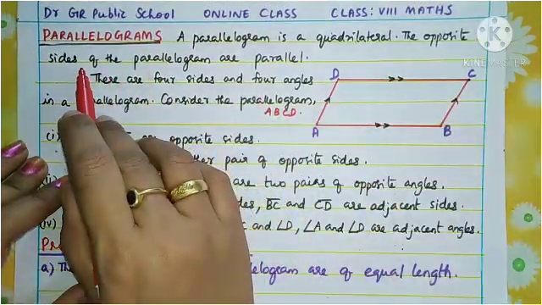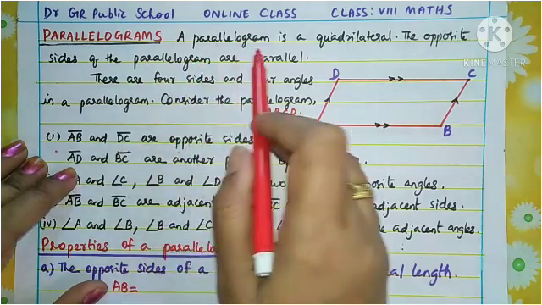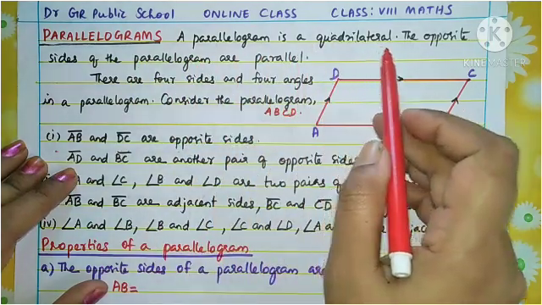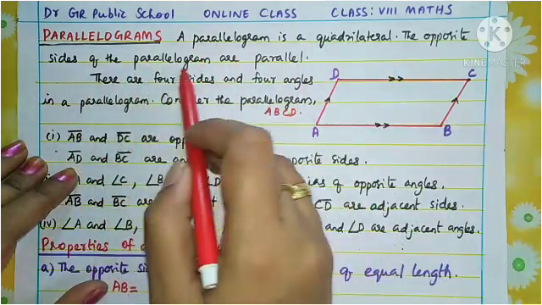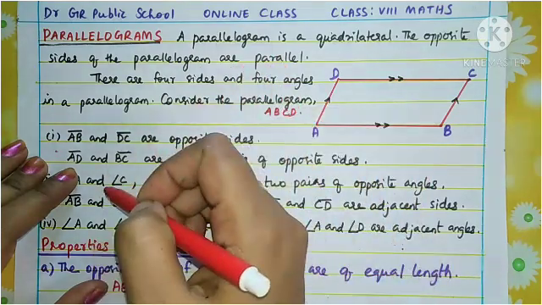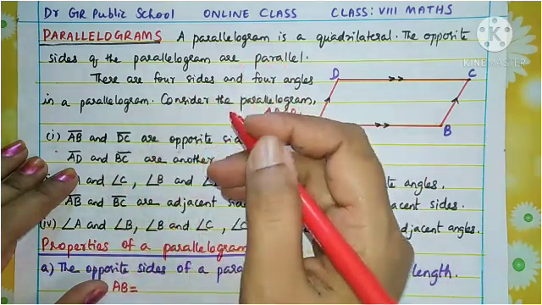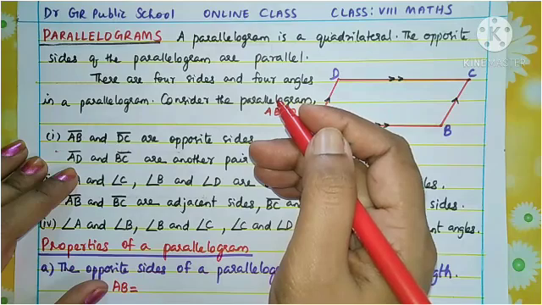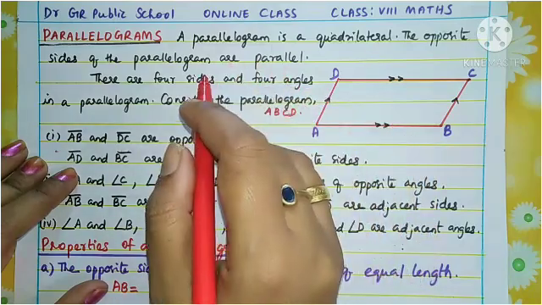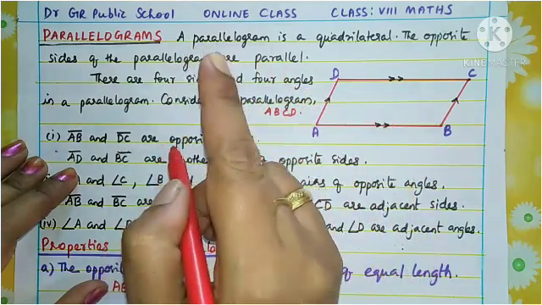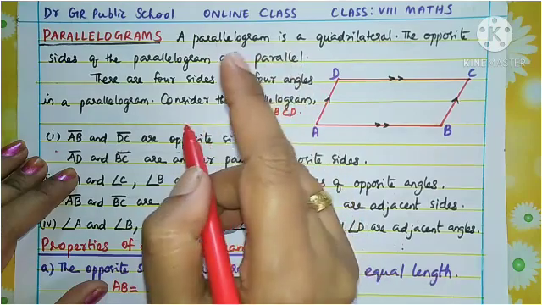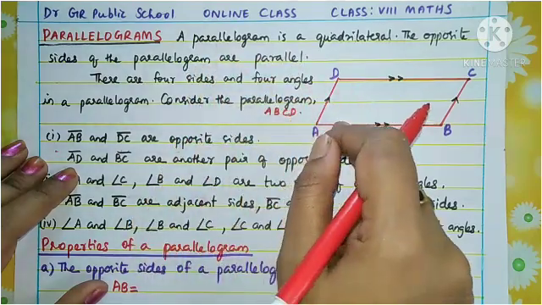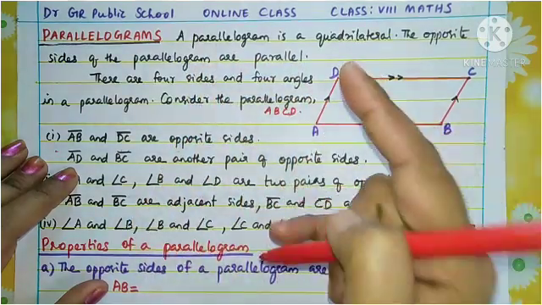What are parallelograms? A parallelogram is a quadrilateral. The opposite sides of the parallelogram are parallel. Again here parallel sides are coming. In the trapezium there was only one pair of parallel sides, and the difference in the parallelogram is that there are two pairs.